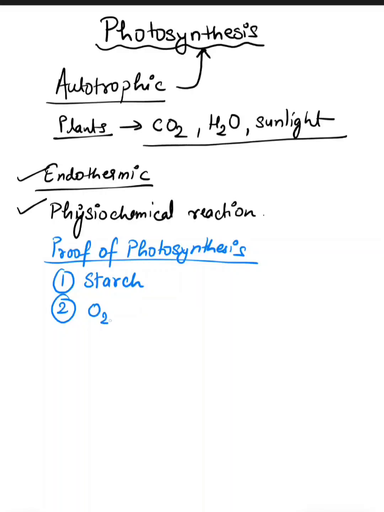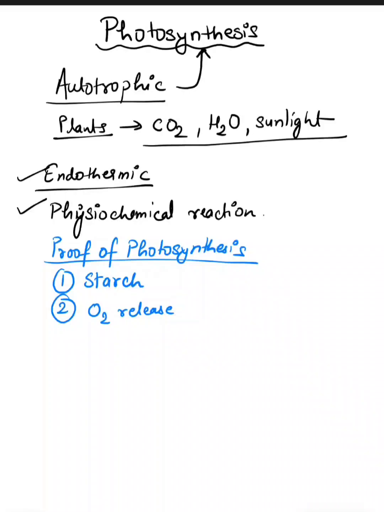And second, oxygen release. Oxygen will be released, there will be air bubbles of oxygen. So these two are the proof that a plant or bacteria or some organism has carried out photosynthesis.